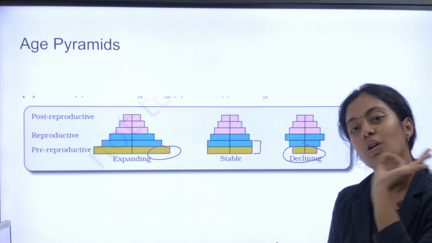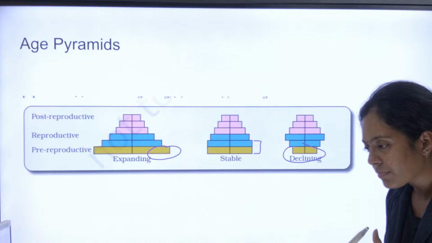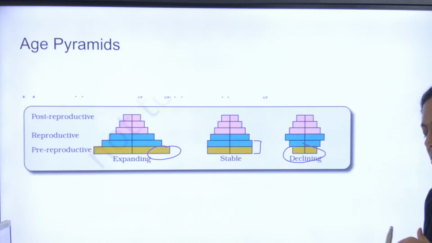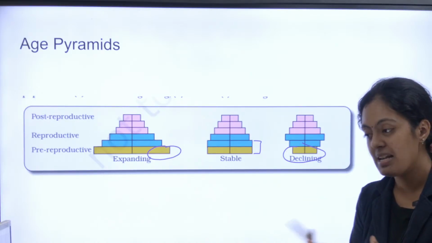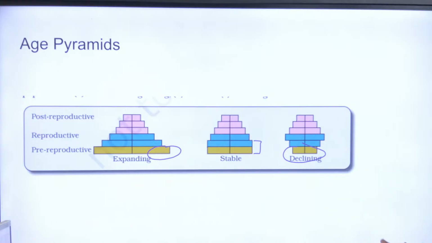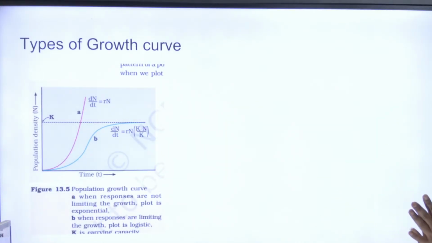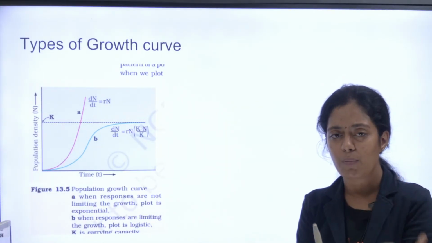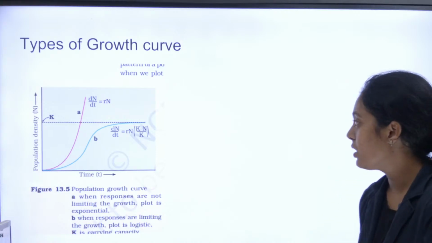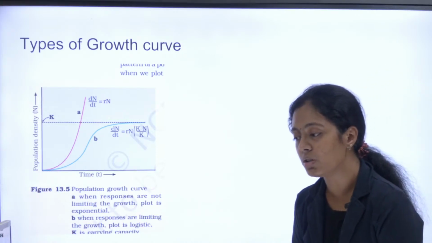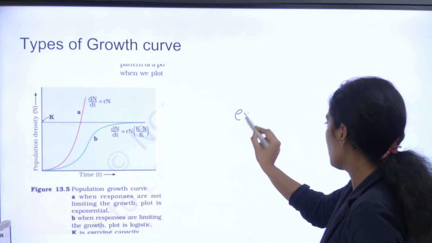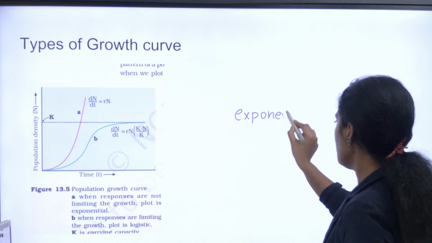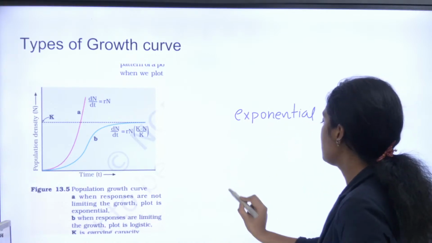What are age pyramids? Draw them. Mitosis is equational division. It is a type of cell division. Okay, these are your age pyramids. Now let's look at types of growth curve. This is very important. There are two kinds of growth curves. Can anyone tell me what the growth curves are? You have your exponential growth curve and logistic growth curve.